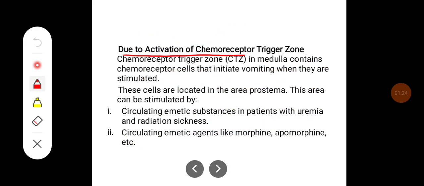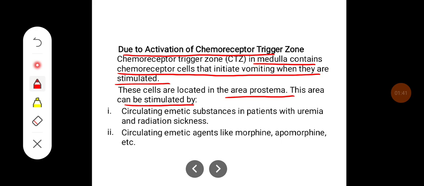The second one is due to the activation of the chemoreceptor zone. The chemoreceptor trigger zone, CTZ, is present in the medulla and contains chemoreceptor cells that initiate vomiting when they are stimulated. These cells are located in the area postrema. This area can be stimulated by circulating emetic substances in patients with uremia and radiation sickness, and by circulating emetic agents like morphine, apomorphine, etc.